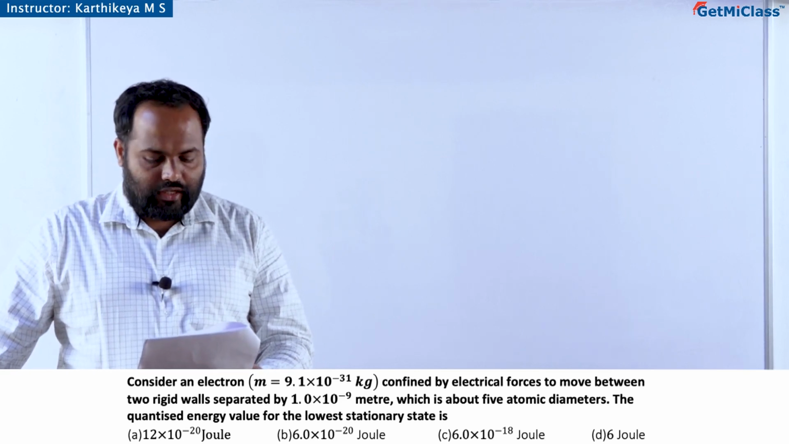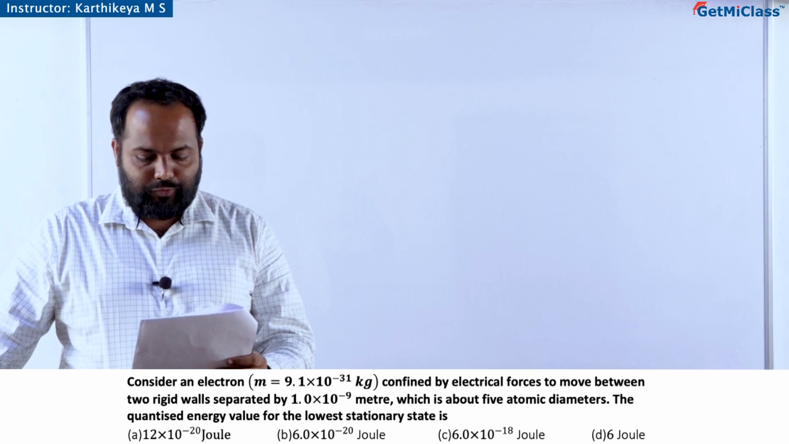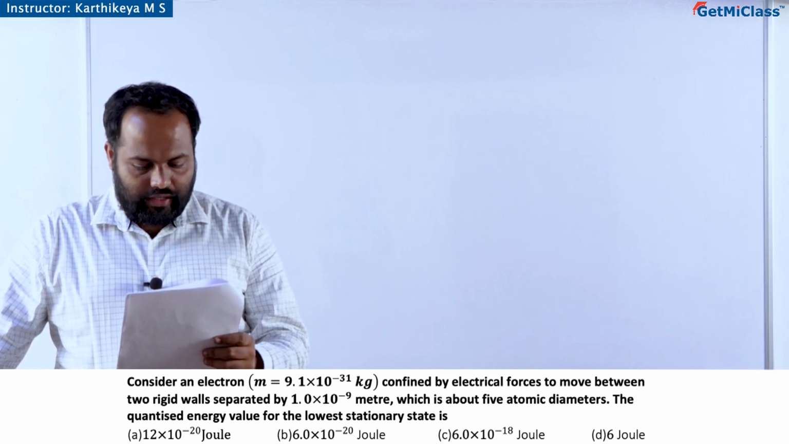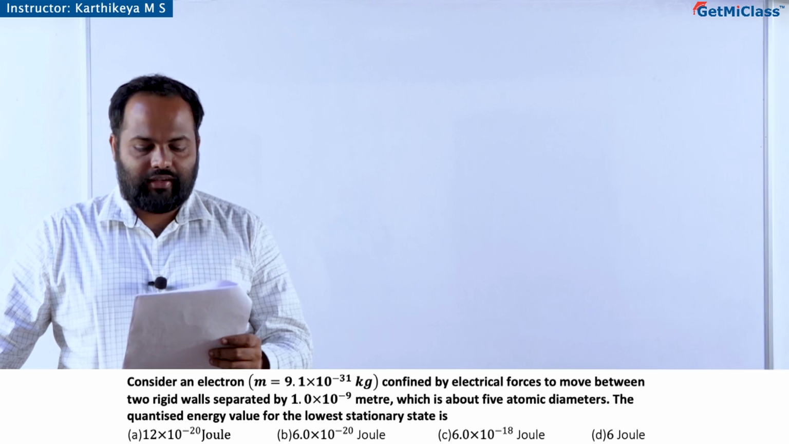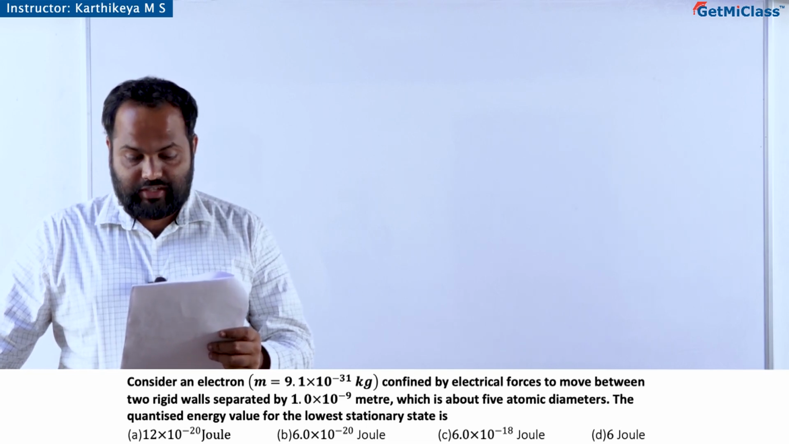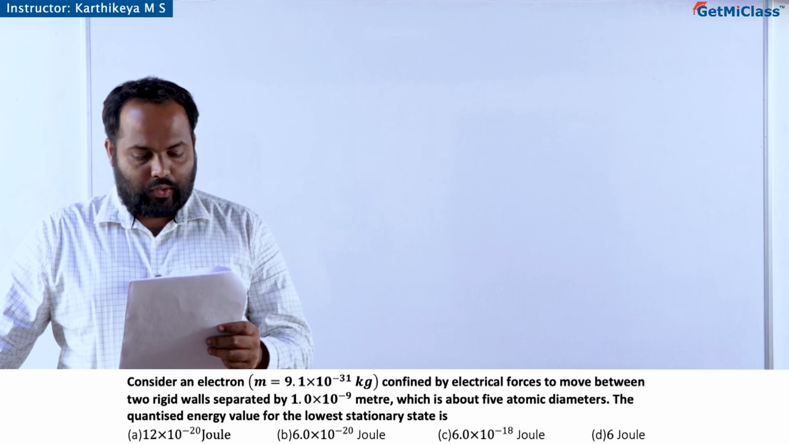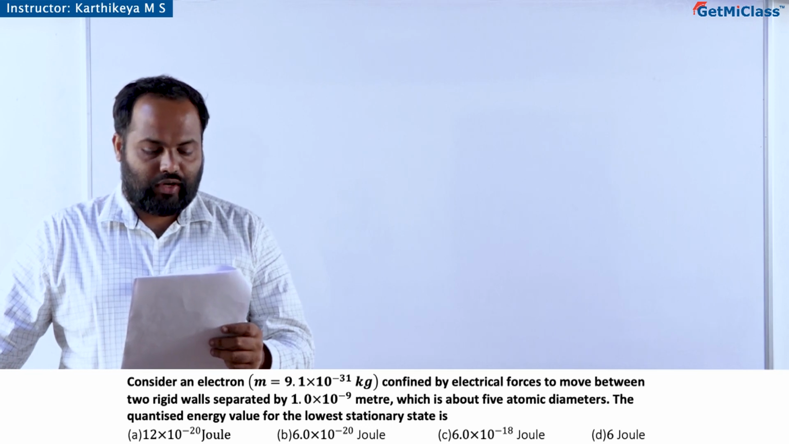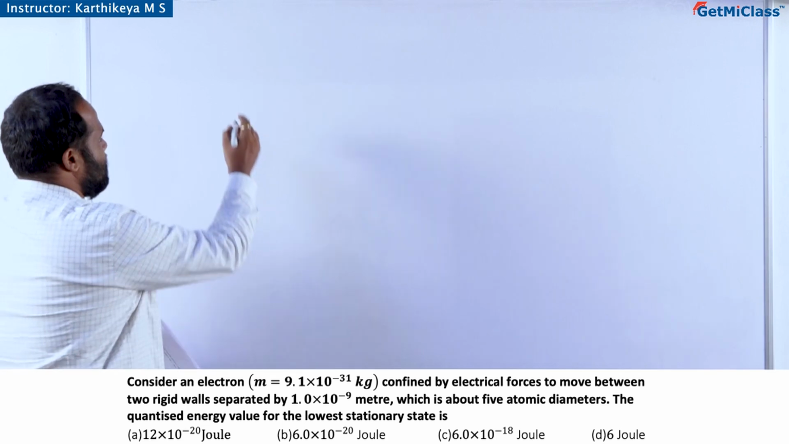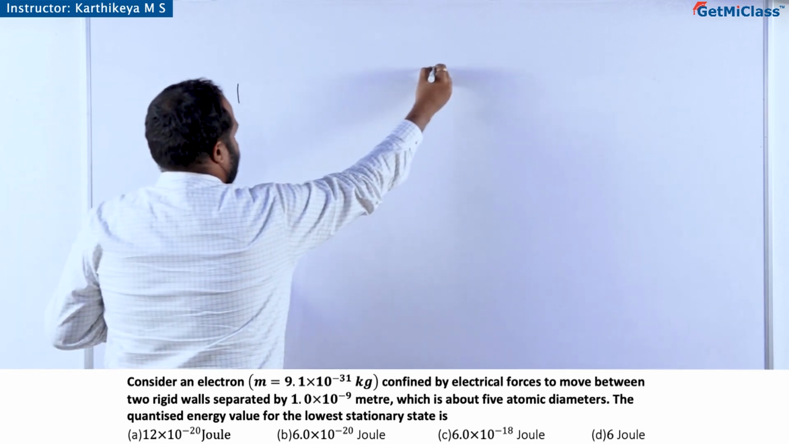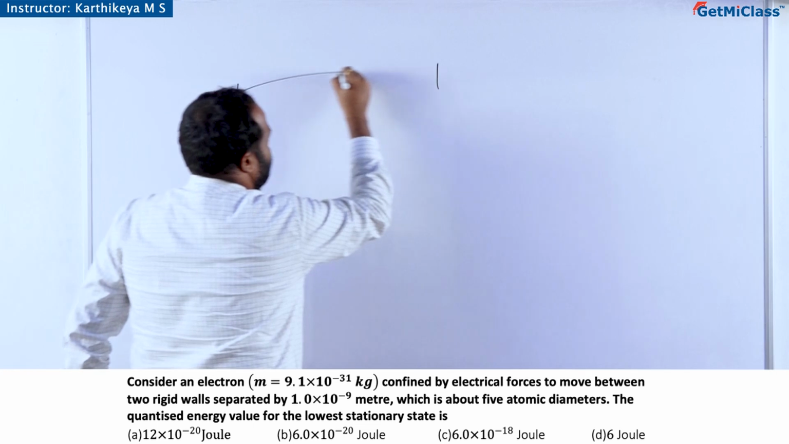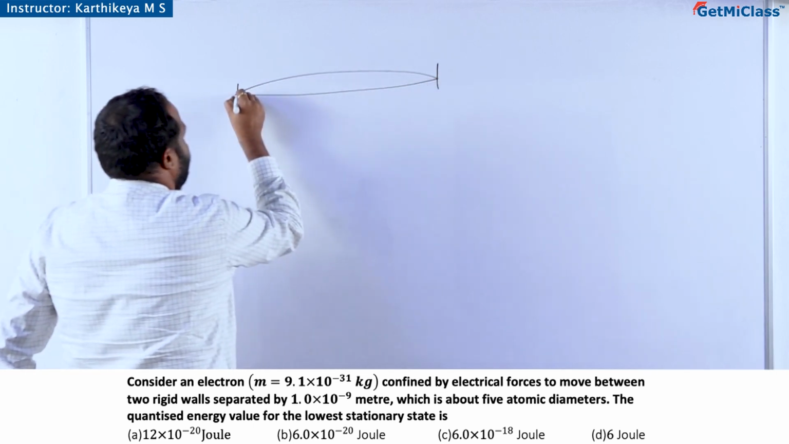Consider an electron confined by electric forces to move between two rigid walls separated by 1 × 10^-9 meter, which is about 5 atomic diameters. The quantized energy value for the lowest stationary state is... See, there are two rigid walls now, and an electron moves between these rigid walls and reflects back.